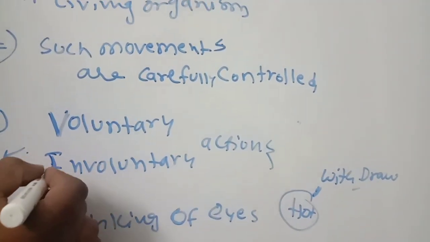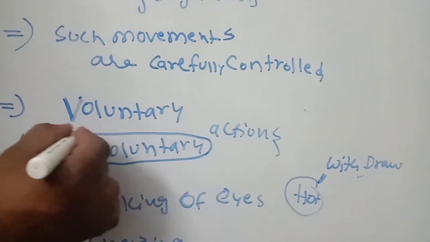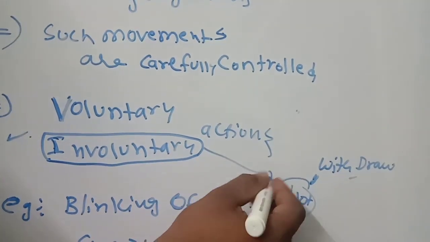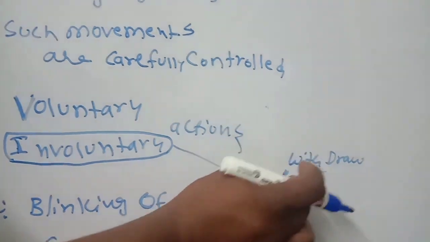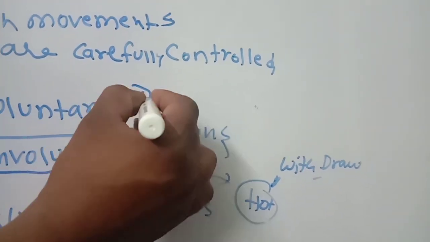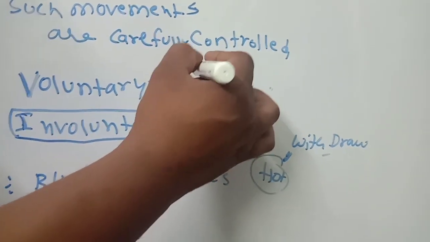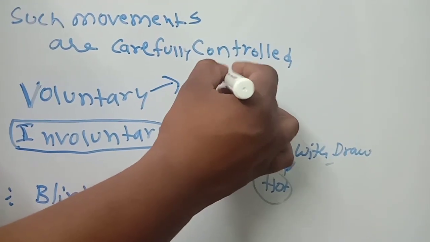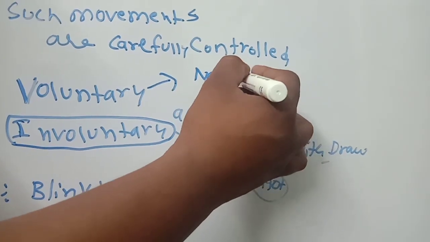Involuntary means, when you touch a hot object, you will withdraw your hand. And voluntary means, when you hear the national anthem, you will feel respect and you will stand.